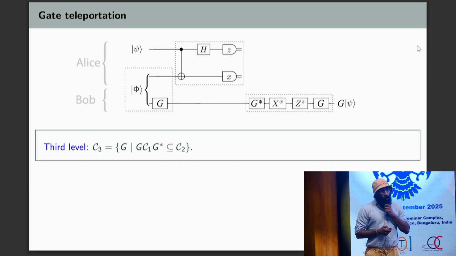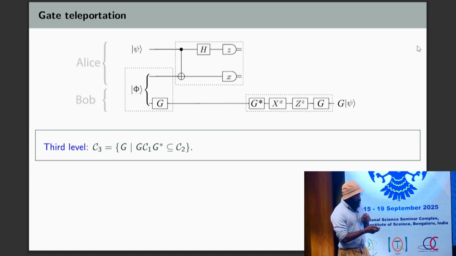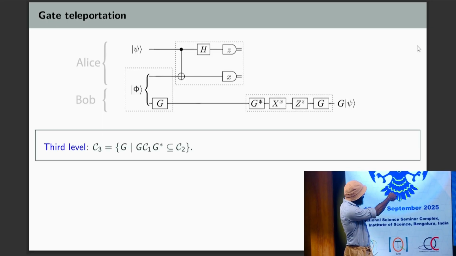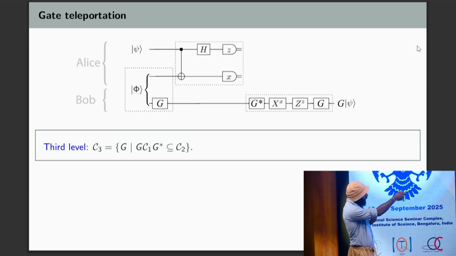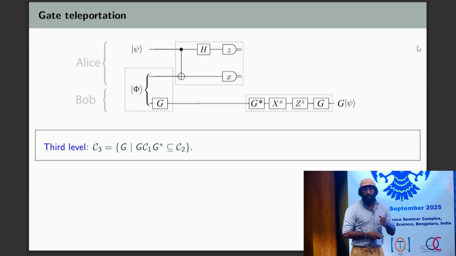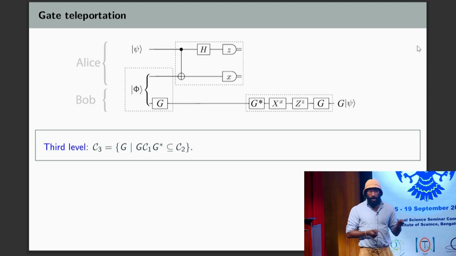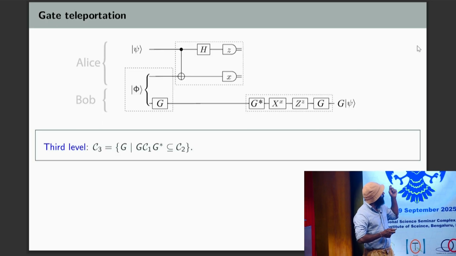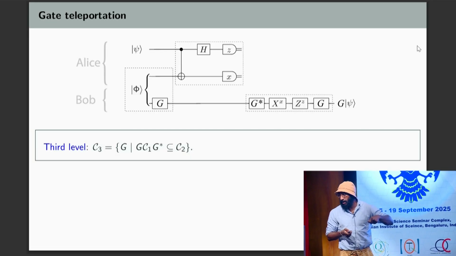Now we'll modify this slightly. All I've done here is introduce a G and a G star at the bottom of Bob's line. That actually does nothing because of the identity. And then I introduced a G at the end of Bob's line, and what that does is change the state that Bob gets from psi to G of psi. So we've modified this protocol: at the end, Bob receives not Alice's state, but Alice's state with a gate G applied to it.